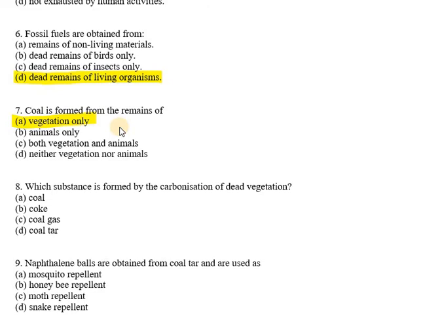With time they got compressed as more soil deposited over them, and due to high temperature and pressure, slowly they converted into coal. So it is due to vegetation only, not due to any animal remains or anything else.